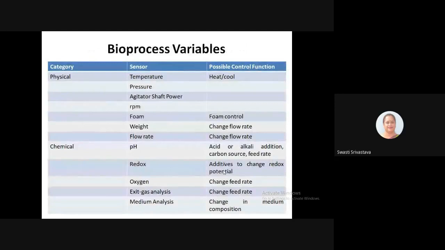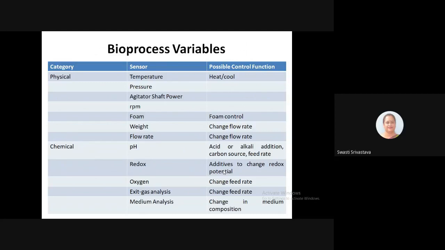Now, the bioprocess variables that we are concerned with, in the industrial processes, mostly in the fermenter we are talking of, are either your physical process variables or chemical variables. Now, in case of the physical variables, these may require sensors for temperature, pressure, agitator shaft power, RPM, foam formation, or changes in the weight, or for the flow rate of the medium, as well as, if we are talking of the continuous process, then output of the product.